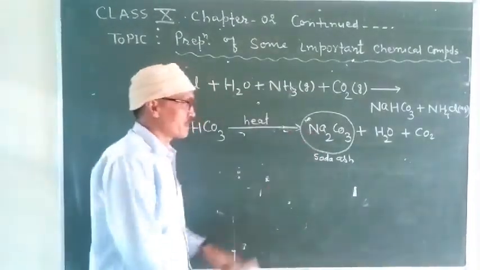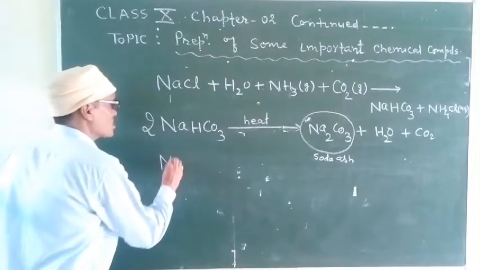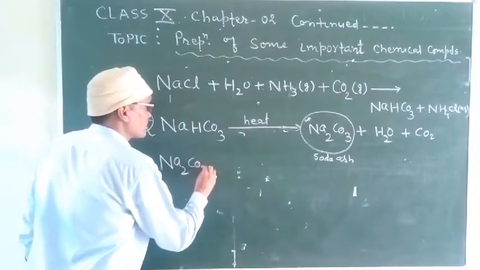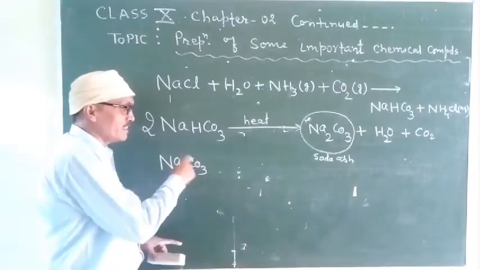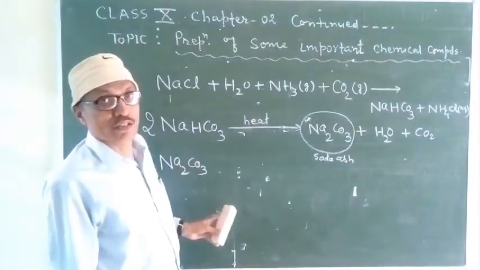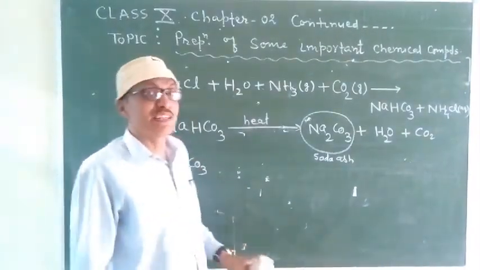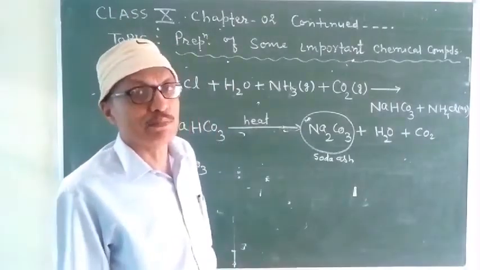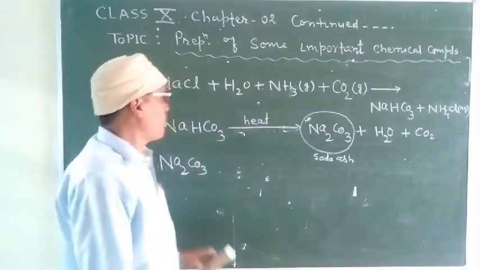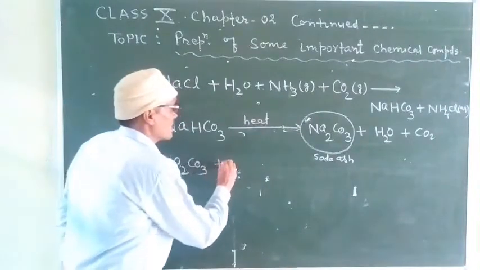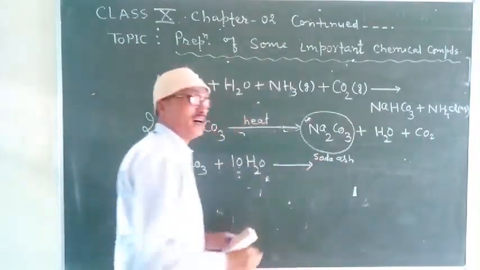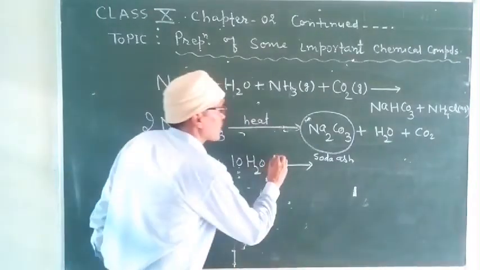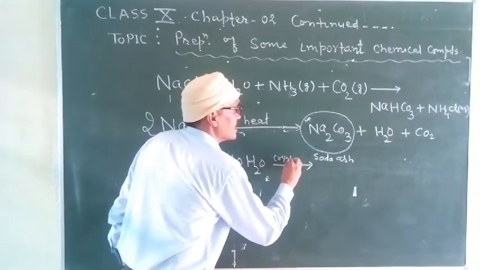And in the last reaction, to this anhydrous sodium carbonate, we have to add 10 water molecules. If we add 10 water molecules, it becomes washing soda. For adding 10 water molecules, we have a process here, and the process is crystallization.